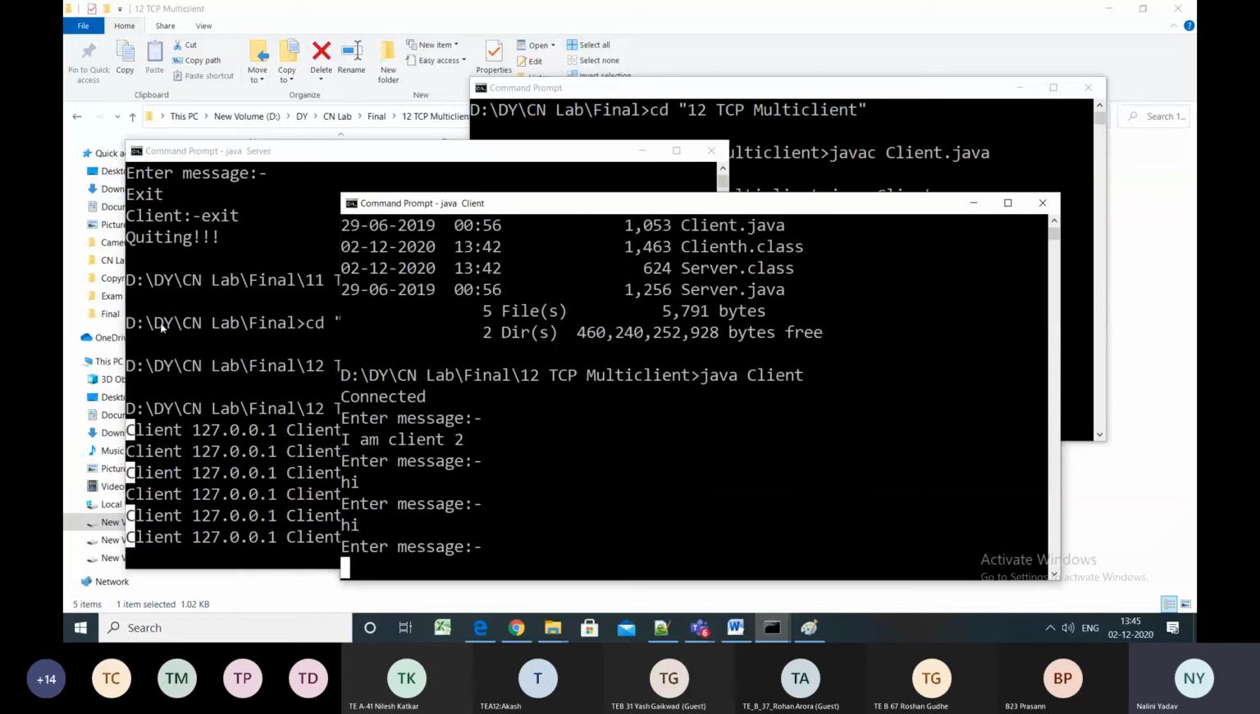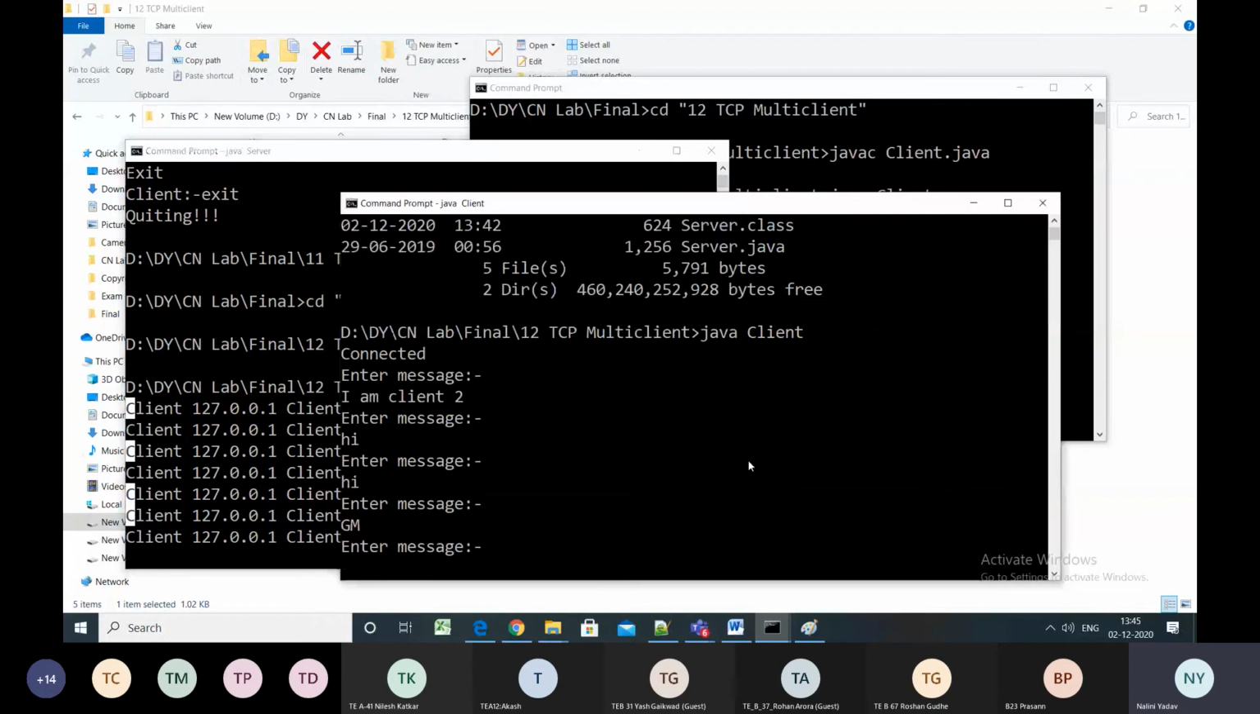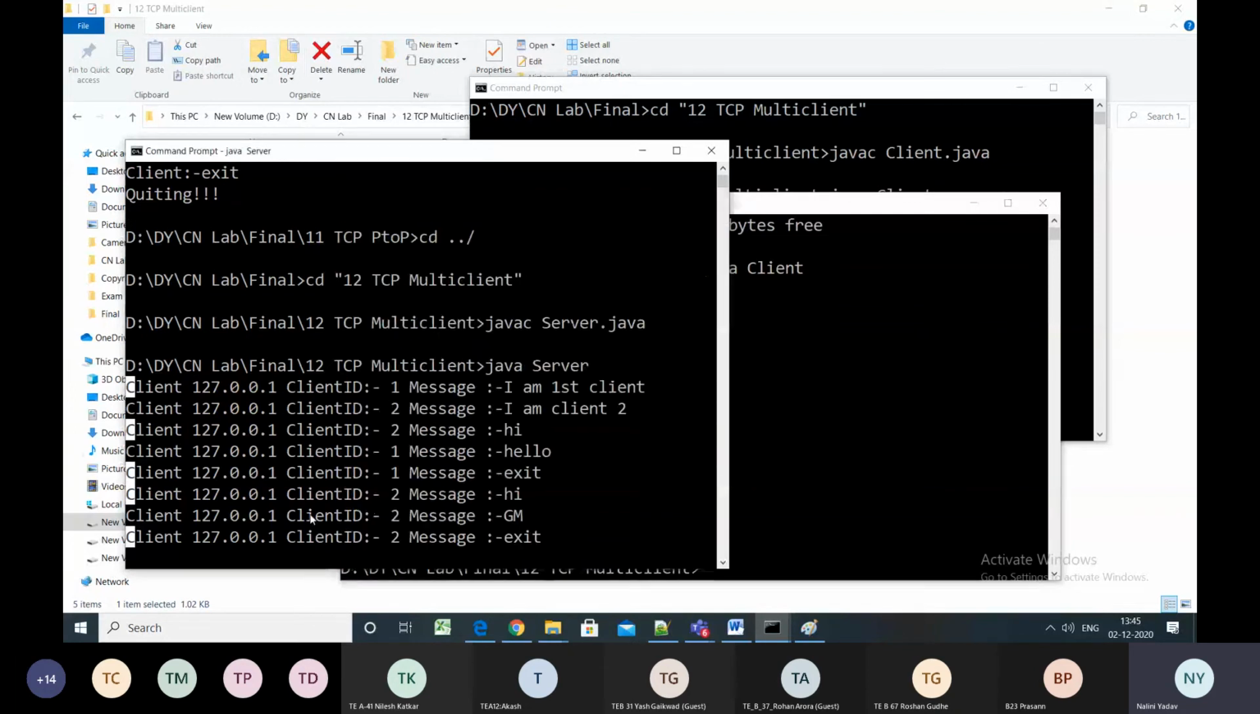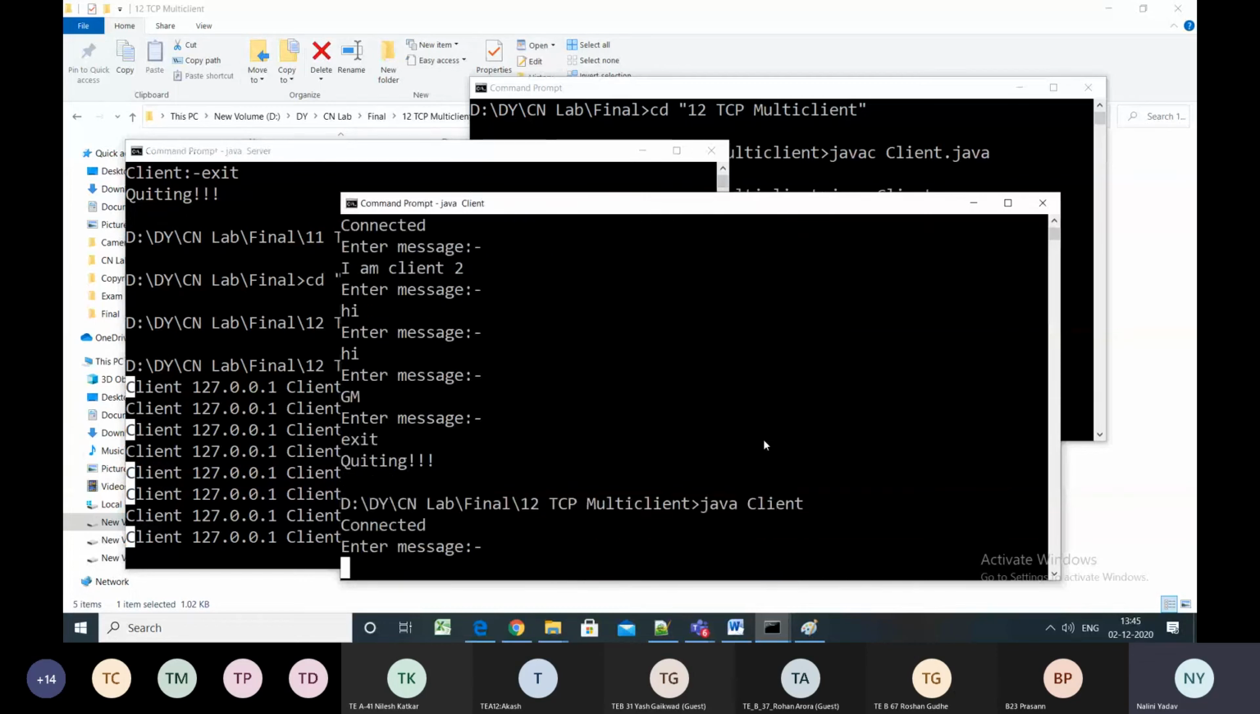So again, if I say hi, good morning, like this, so I am still in continuation. See, I'm receiving the messages from client 2, hi, good morning. And now when client 2 also wants to say exit, it is exited, quitting. But again the server will not exit because it may happen that the client may start communicating again. So see, I will start communicating. Okay. So Java client.